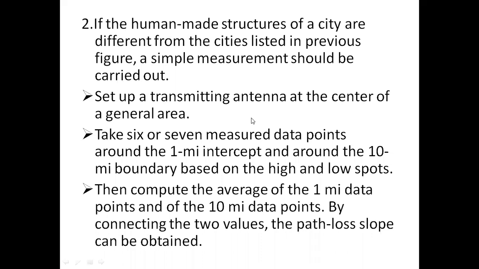Set up one transmitting antenna at the center of our area. Then take 6 or 7 measured points around the 1 mile intercept as well as the 10 mile intercept, on high spots and low spots. That means at the 1 mile intercept we can have some 6 or 7 spots.